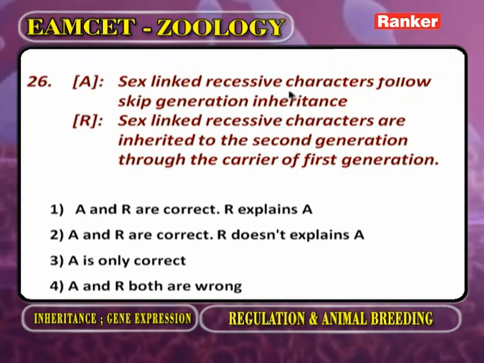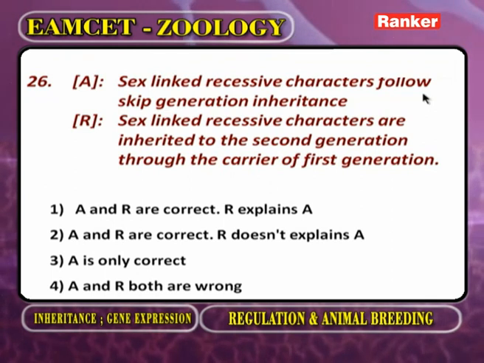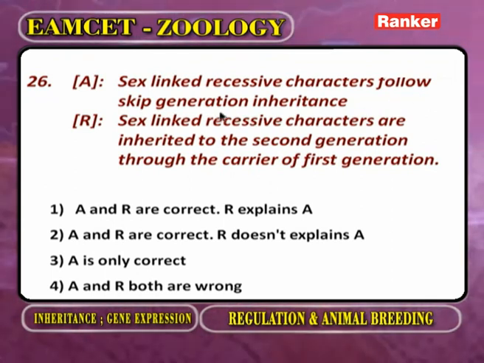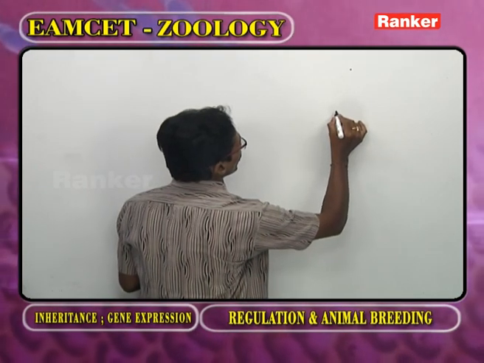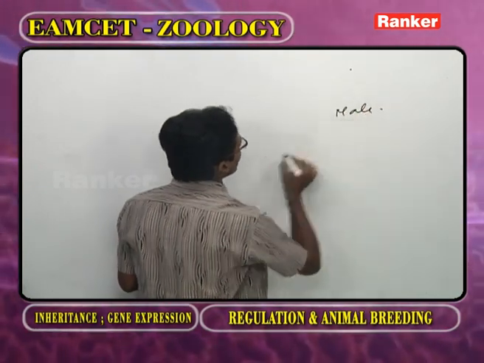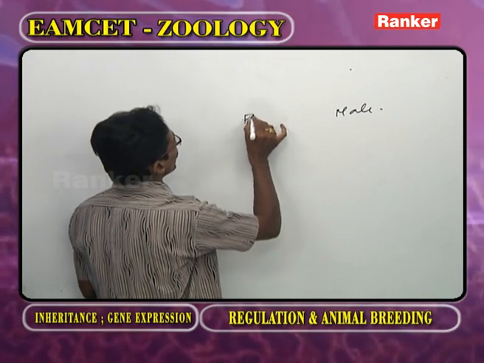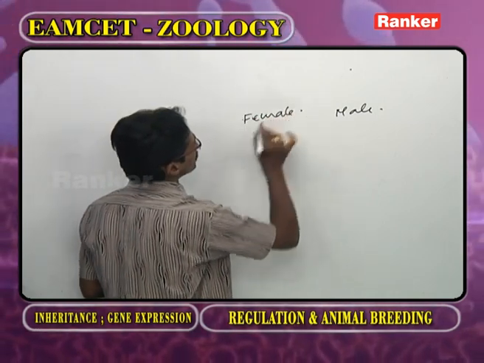Next question: sex-linked recessive characters follow skip generation inheritance. We are asking about sex-linked recessive genes. This one we call the male and this one we call the female.